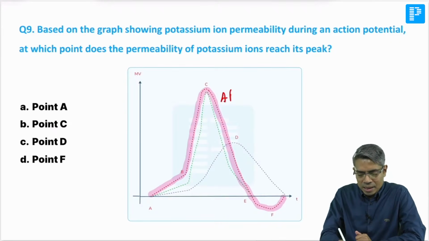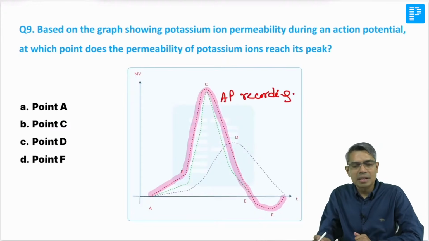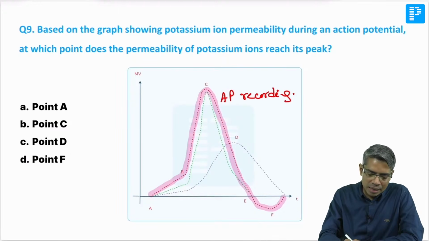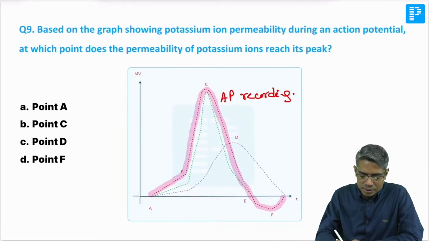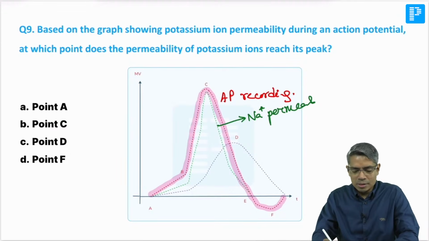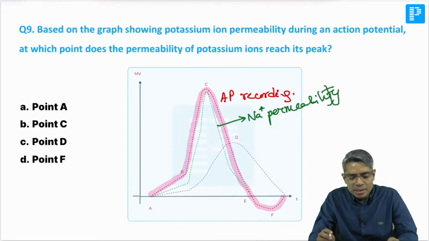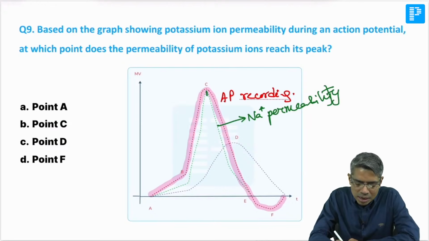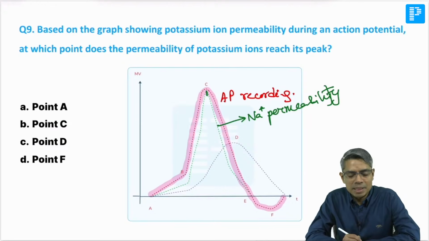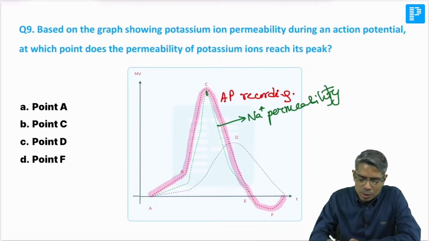So this is the action potential recording. Along with the action potential recording, this green color line that you are finding out here, I believe everybody was following, is the sodium permeability. First of all, you have to identify which one is the sodium permeability. It is very easy to understand, because along with the peak of the action potential, the graph which is also peaking is the sodium permeability curve, and this purple or blue color line here is the potassium permeability.